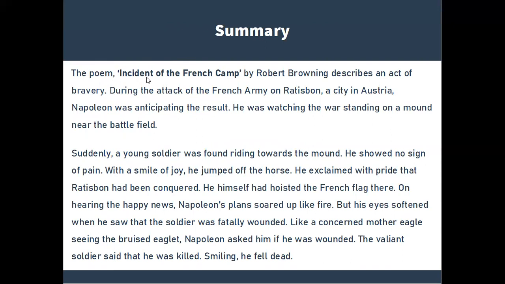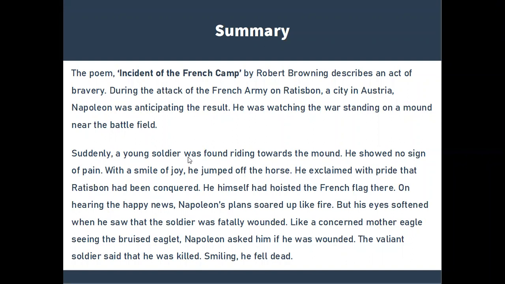The poem Incident of the French Camp by Robert Browning describes an act of bravery. During the attack of the French army on Ratisbon, a city in Austria, Napoleon was anticipating the result. He was watching the war standing on a mount near the battlefield.